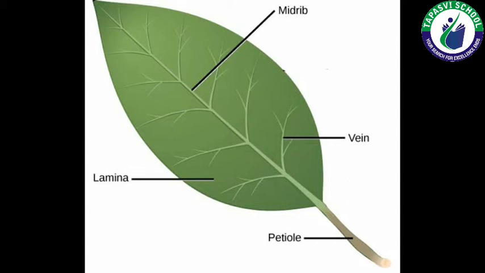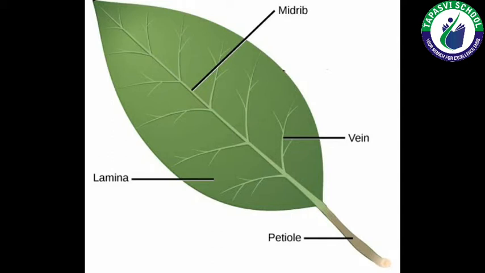The part of the leaf by which it is attached to the stem is called petiole. The broad green part of the leaf is called lamina, as you can see in the figure. You can see the lines on the leaf which are known as veins. And obviously a prominent line in the middle of the leaf which you can see is known as midrib. So we have discussed the various parts of the leaves, that is midrib, vein, petiole and lamina.